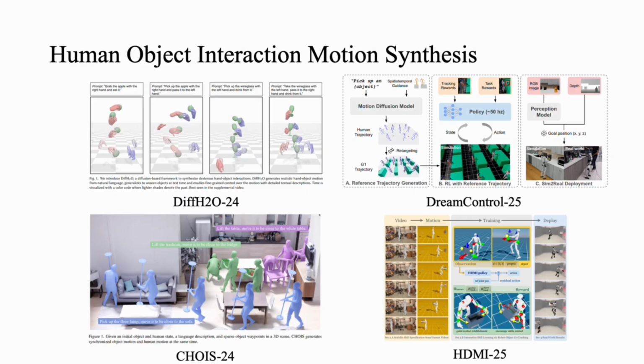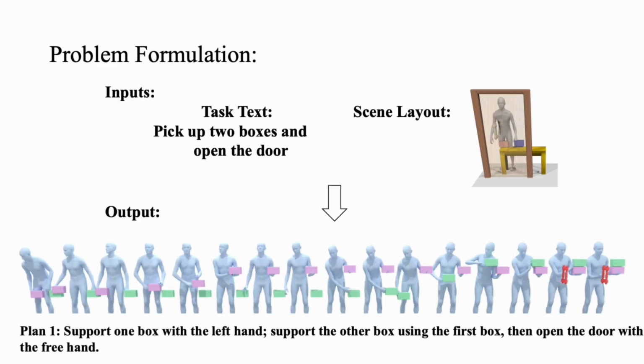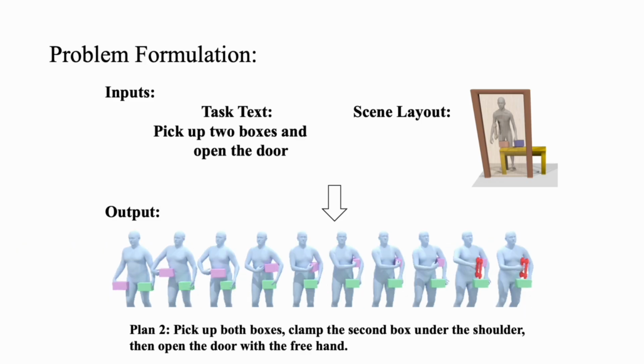Most current methods focus on simple interaction with a single object and short horizon. However, in our daily life, our interaction activities include long horizon motion with temporal composition and spatial composition. Given a textual task and a 3D scene, we aim to output a detailed interaction motion. It can have diverse plans.